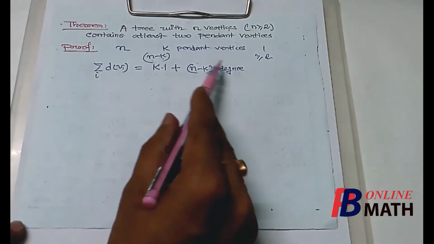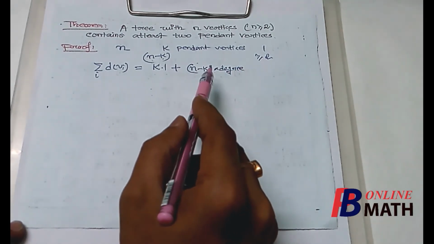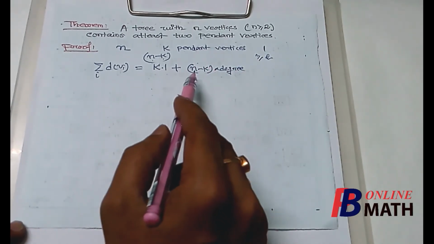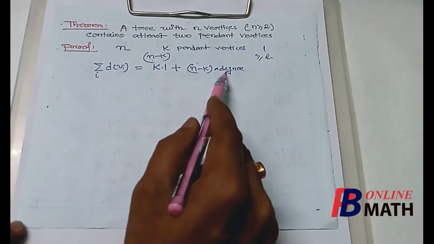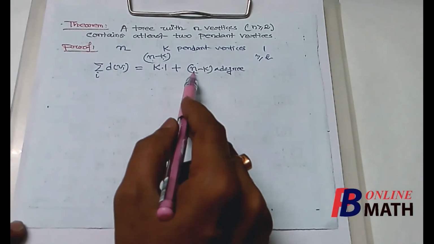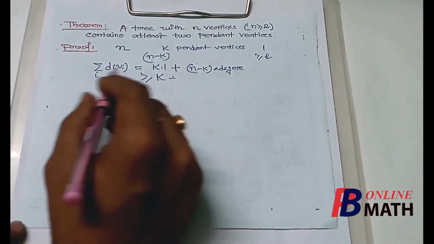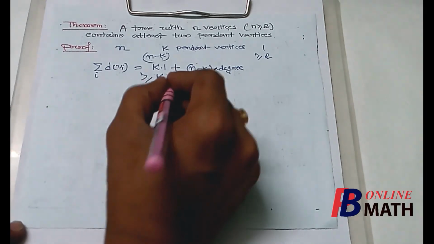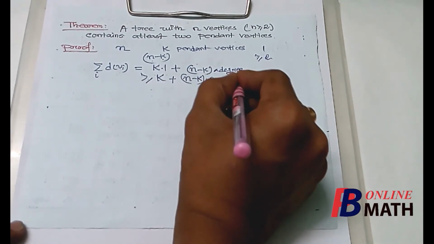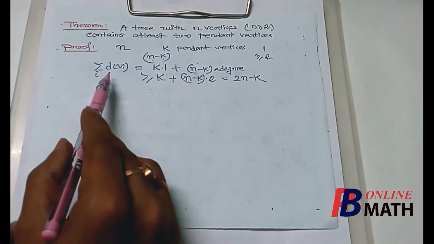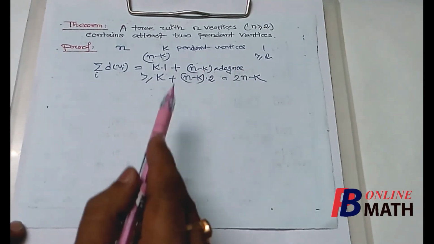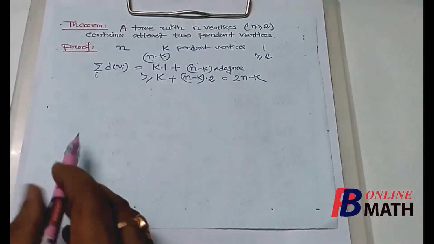And we know that for the remaining vertices, the degree of each vertex is at least 2, because these are not pendant vertices. Therefore, the sum of the degrees of these vertices must be greater than or equal to n minus k into 2. So summation of d(vi) must be greater than or equal to k plus n minus k multiplied by 2, which is equal to 2n minus k. So the sum of the degrees of the vertices must be greater than or equal to 2n minus k if the graph contains k pendant vertices.